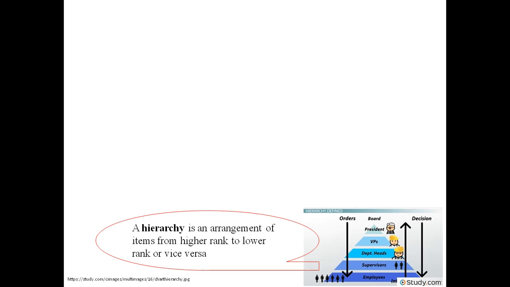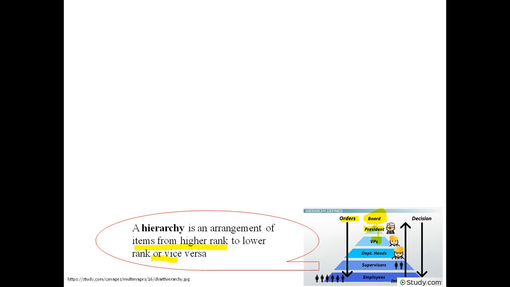Hierarchy. For classification, hierarchy is important, especially when we go for biological classification. Hierarchy is an arrangement of items from higher rank to lower rank or vice versa. For example, this is a hypothetical diagram in which a company has a board. The members of the board decide something, and when they decide, they issue orders. These orders are transferred to the president, and then under the president there will be several vice presidents,